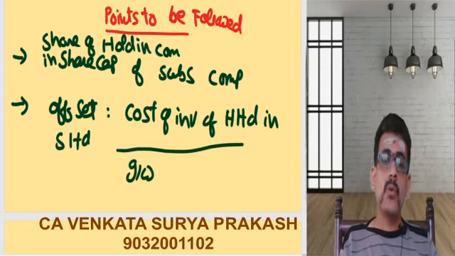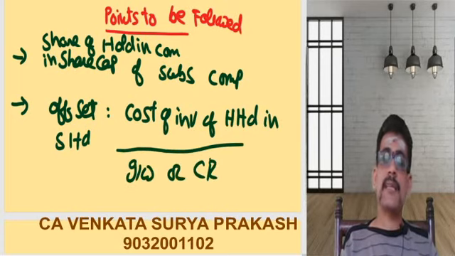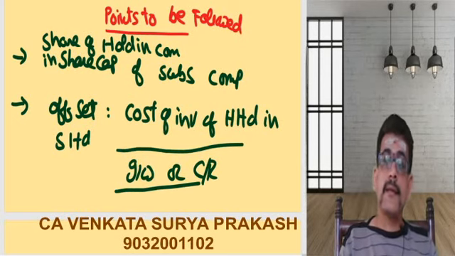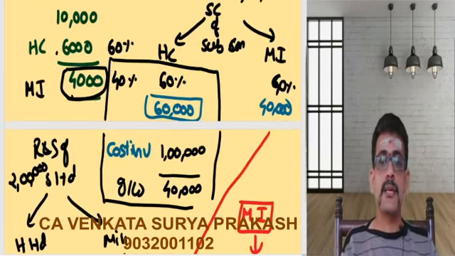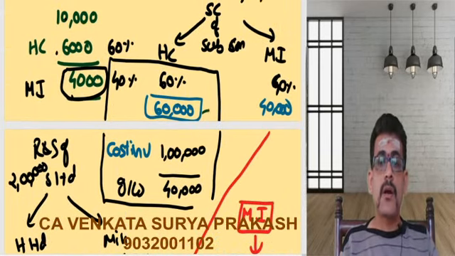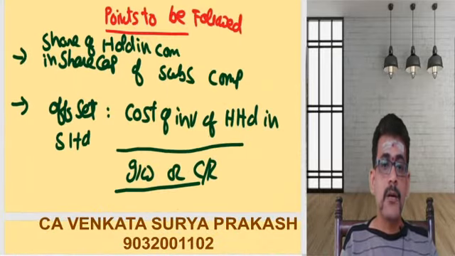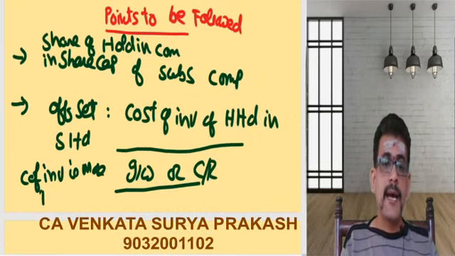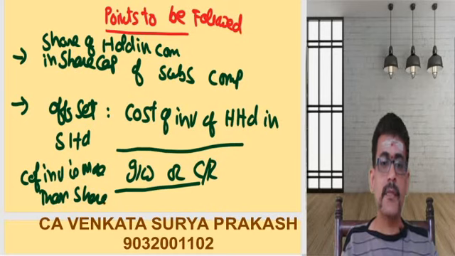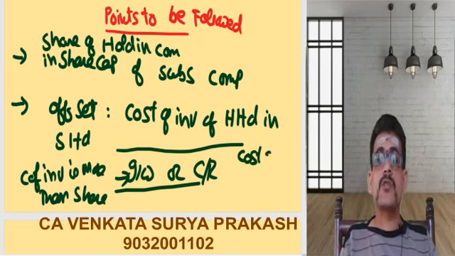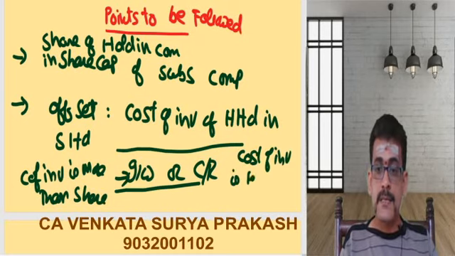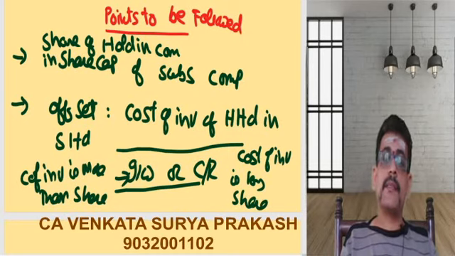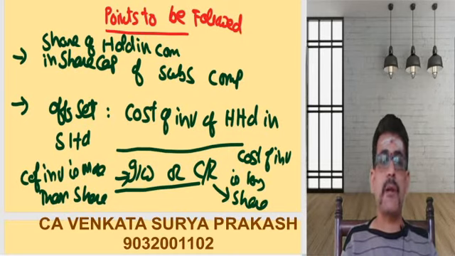You may be getting goodwill or you may be getting capital reserve. We'll discuss when you will be getting goodwill. In the above example, I said you got a goodwill. Why? Because your cost of investment is more. You are investing more. Whenever cost of investment is more than your share, that will result in goodwill. Whenever cost of investment is less than your share, that will result in capital reserve. That's the one thing.